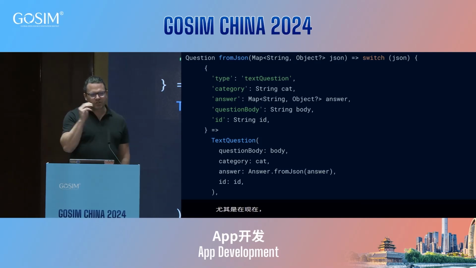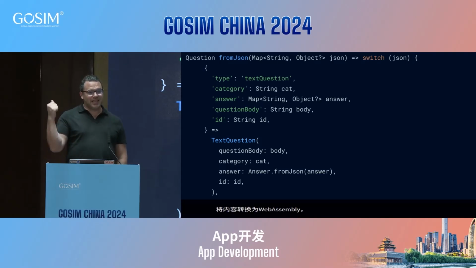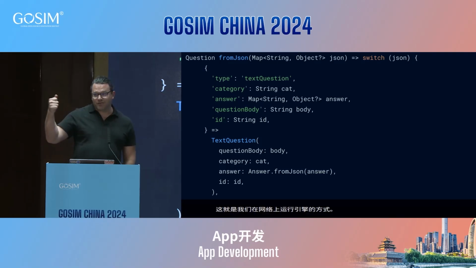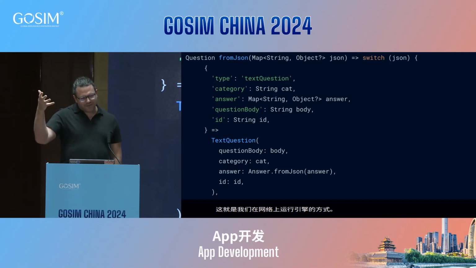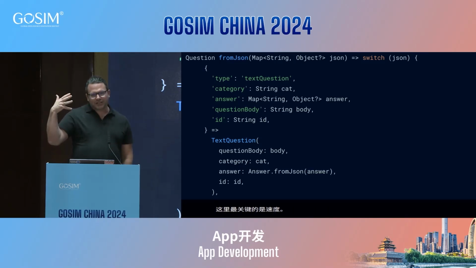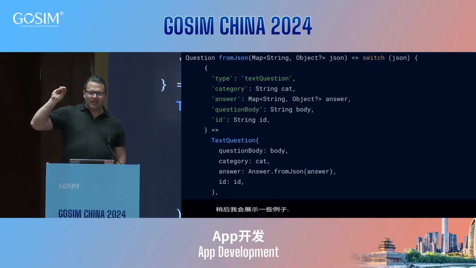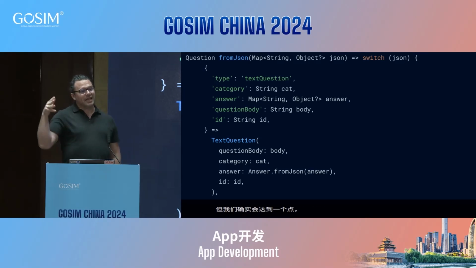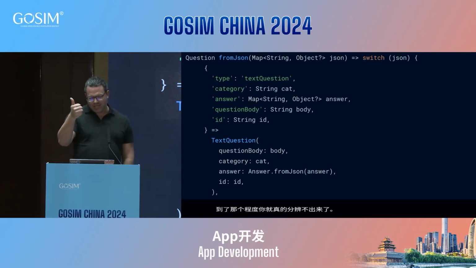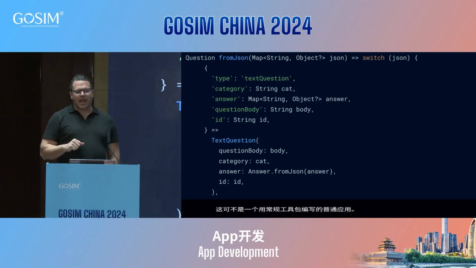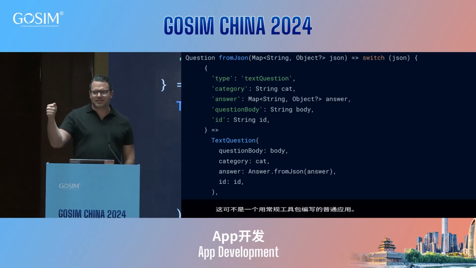What we're doing is switching over saying, I want to match on a map object that has the key type and a value text question. And the next four things are all matching to make sure that the key exists. And then they're also matching to make sure that the value in that key is the type specified, one. And two is extract out those values. So you see cat, answer, body, ID. And then I can use that to new up a text question.